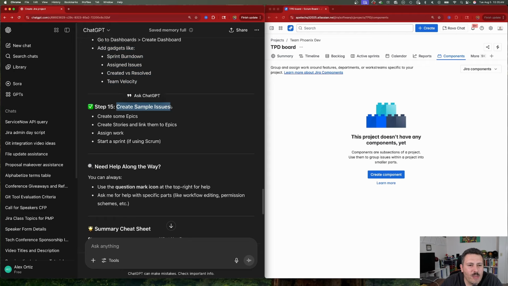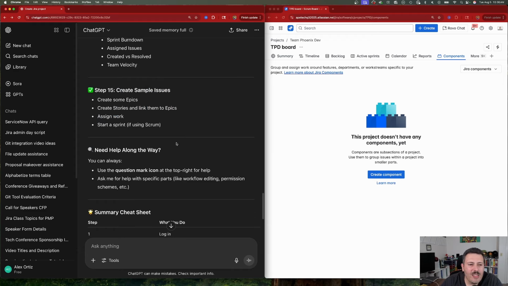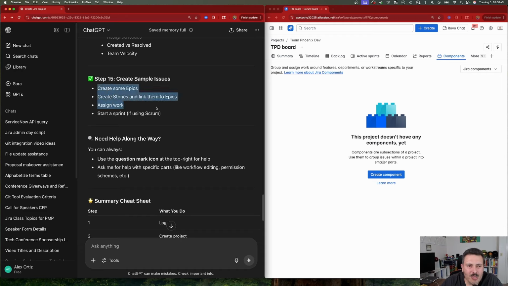And then we got create sample issues, which again has been renamed to work items. So create some epics, create some stories, link them to the epics, assign the work, and start a sprint. So skipping a whole lot of steps. I don't know that I would be successful again as a newbie following these steps because these are so generic, so high level that it's almost not valuable enough. I mean, it's great because these are things you do indeed need to do, but the devil's in the details, and it's how do you do them.